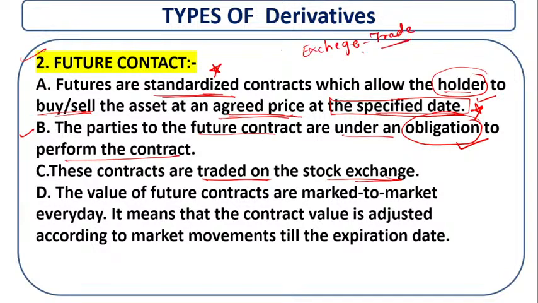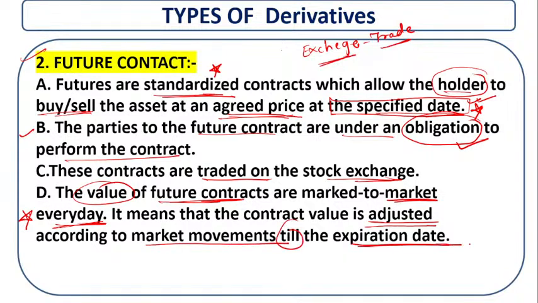Exchange traded. Then the values of the future contracts are marked to the market every day. This is also important. The value of the future contract is marked to the market every day. Specific day, agreed price, but the price of this particular contract is going to be as per the market price every day. It means that the contract value is adjusted according to the market movement till the expiration of the date.